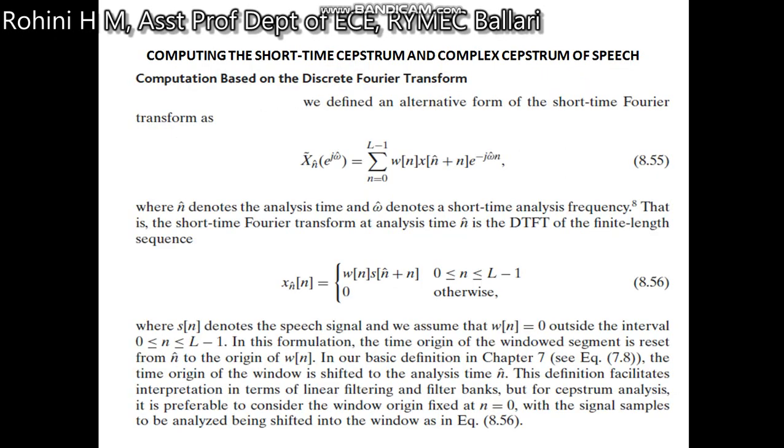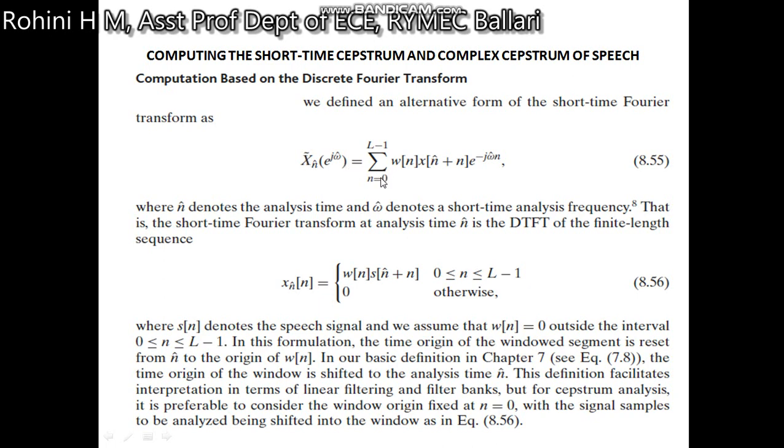Next, the discussion is about computing the short-time cepstrum and complex cepstrum of the speech signal. As we know, we now define an alternative short-time Fourier transform, which is given as x hat n of e to the j omega.